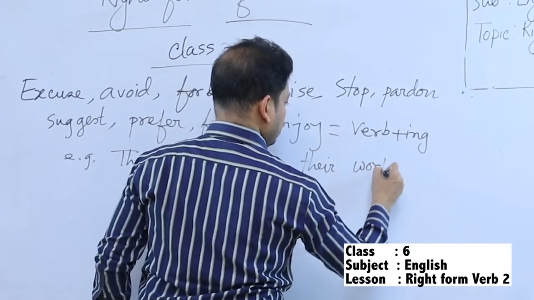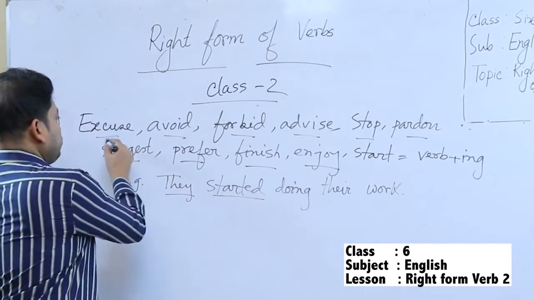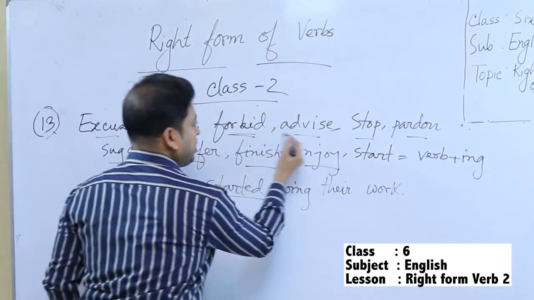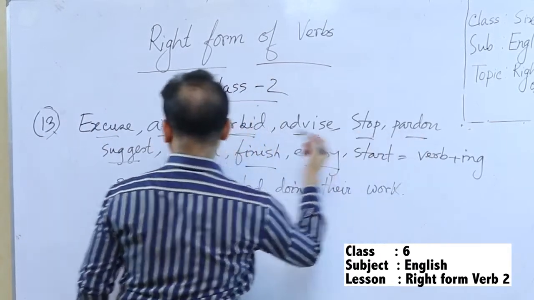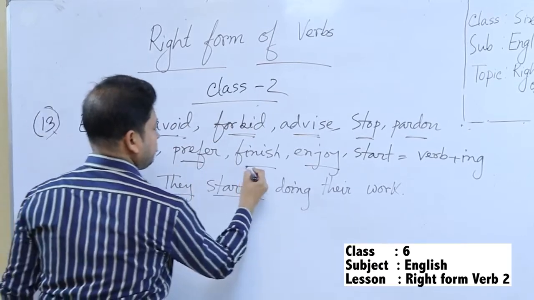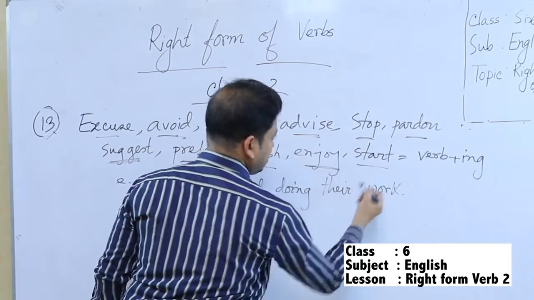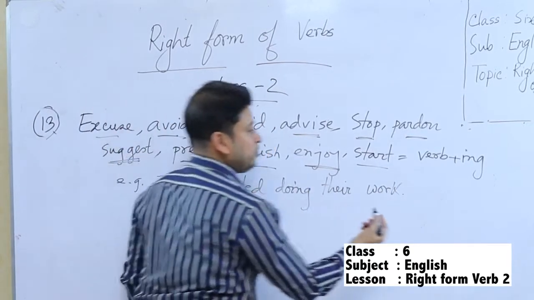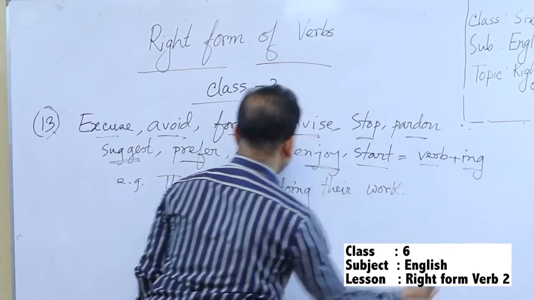So, this rule is also very important. If there is excuse or avoid or forbid, advise, stop, pardon, suggest, prefer, finish, enjoy or start, then after these the verb will be verb plus ing.